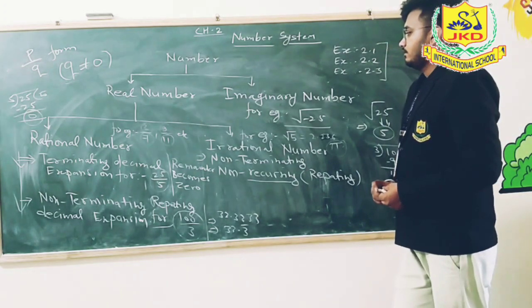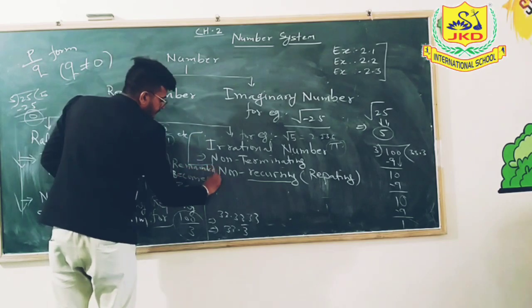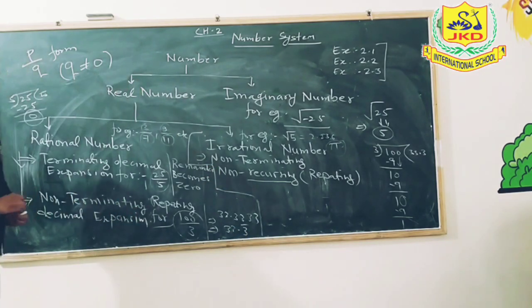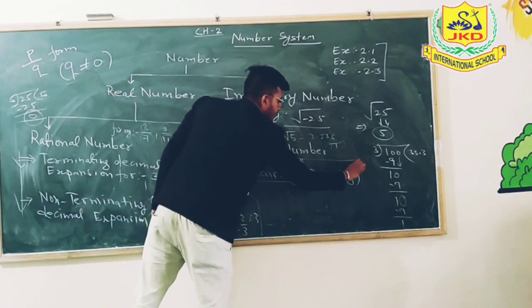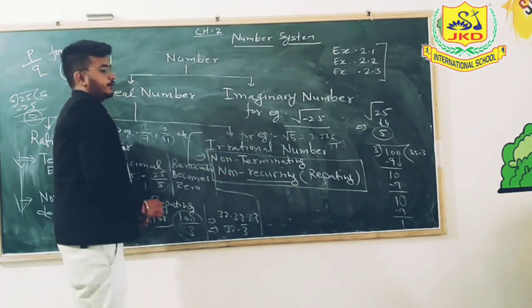Now the second most important part, irrational numbers, are non-terminating and non-recurring.